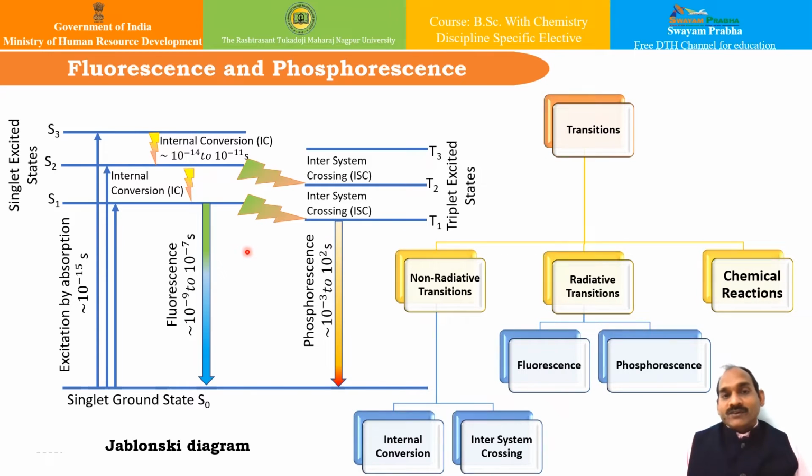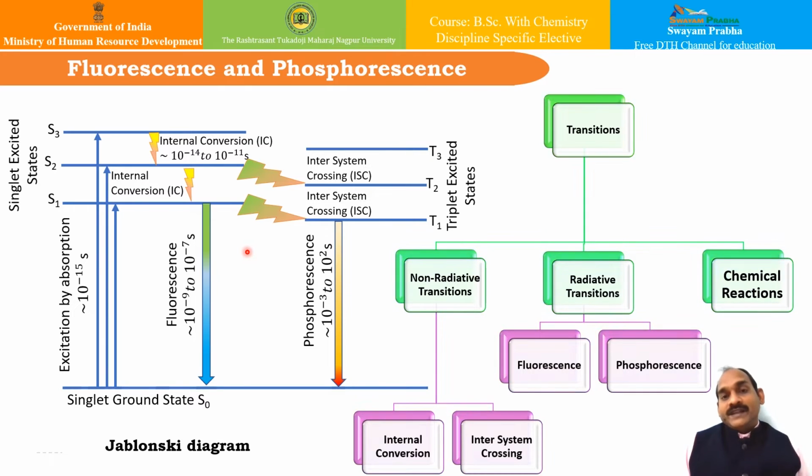This particular diagram we have already seen in our discussion of electronic spectroscopy. We saw this diagram during the discussion of the Franck-Condon principle. However, let us try to understand one of the additional phenomena here. In this Jablonski diagram, as already seen, the light absorbed by the system is used up in bringing about a photochemical reaction. But the absorbed light may not necessarily bring about a photochemical reaction. Moreover, it may give various other phenomena as well.